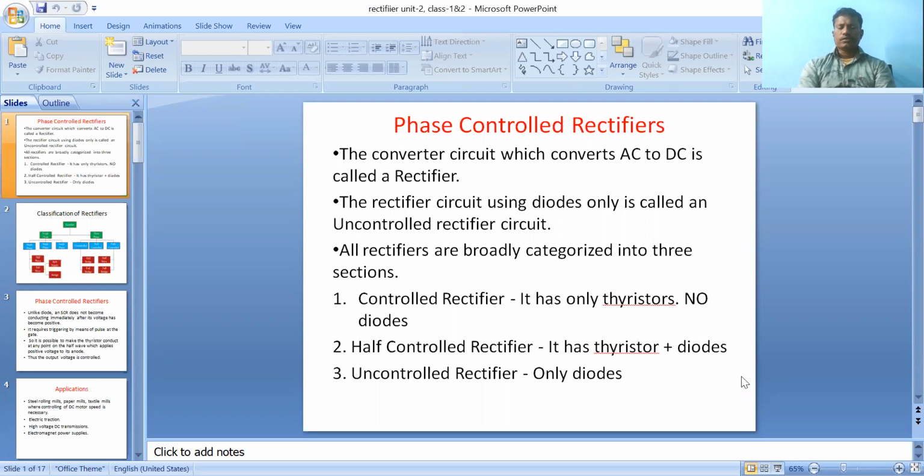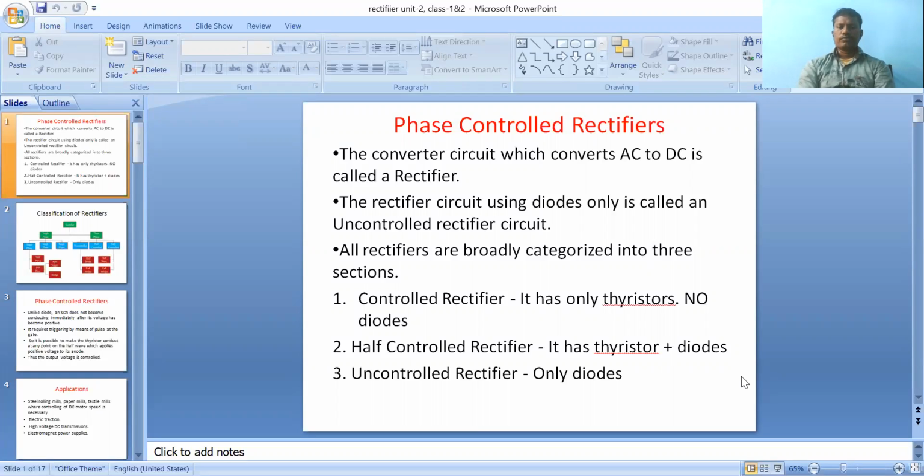basically classified depending upon the supply, depending upon the output, depending upon the number of switching devices, whether they are controlled devices or uncontrolled devices that are connected. Those can be classified into different categories. So in this concept we're discussing only the rectifier.